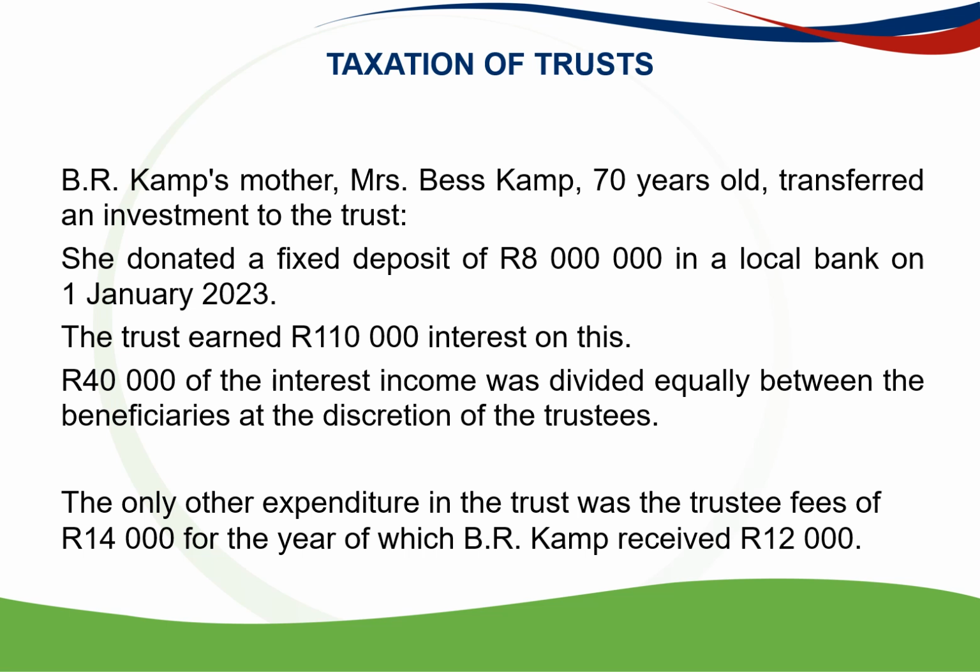The trust earned 110,000 Rand of interest on this deposit. 40,000 Rand of the interest income was divided equally between the beneficiaries at the discretion of the trustee or trustees, and the only other expenditure in the trust was the trustees' fees of 14,000 Rand for the year, of which B.R. Camp received 12,000 Rand.